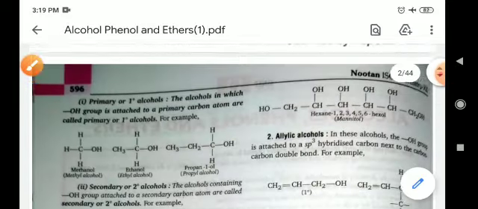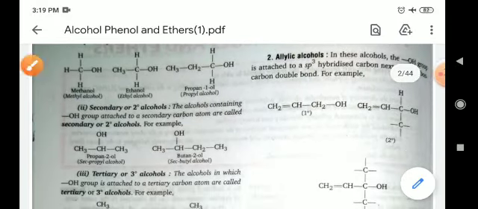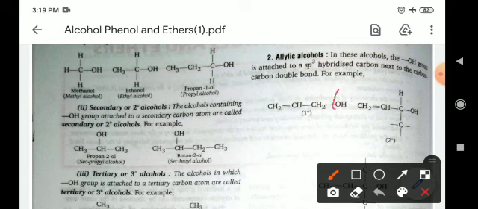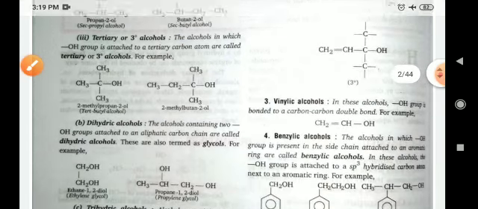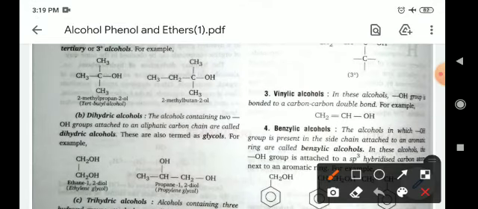Now allylic alcohols: when there is a double bond on a carbon atom, and that carbon is next to the carbon which contains the OH group. Simply, in this type of compound the OH group is on the carbon next to the carbon with a double bond; this is known as the allylic condition. In the vinylic condition, the double bond is present on the same carbon atom which contains the functional group OH.